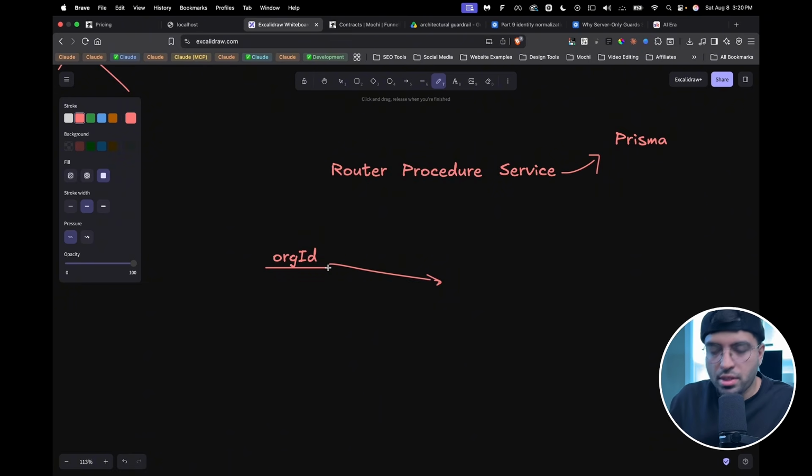So let's say I'm on a website right now, and I want to get all the components listed on this website that is inside my organization. How would Mochi AI know about the org ID? Does it have to guess? Does it have to think? Does it have to fetch the org ID?